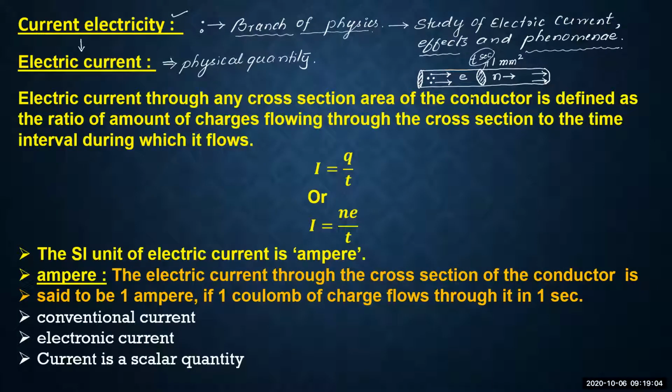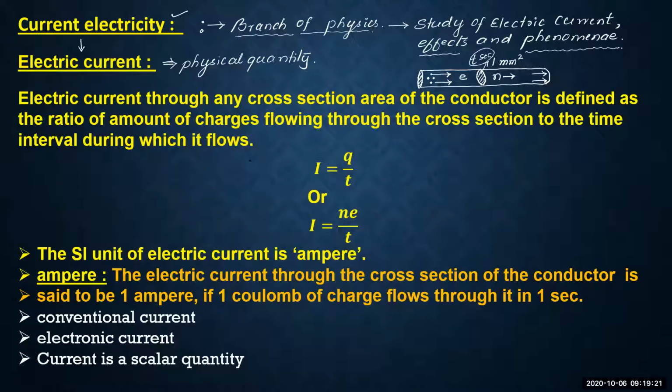Okay. So electric current depends upon how many charges are flowing through unit cross-sectional area of the conductor in a particular time interval.